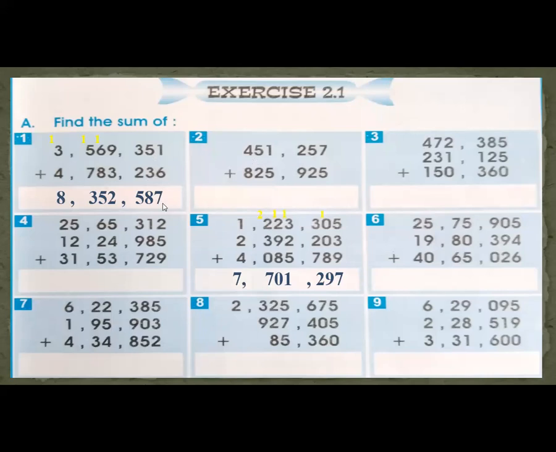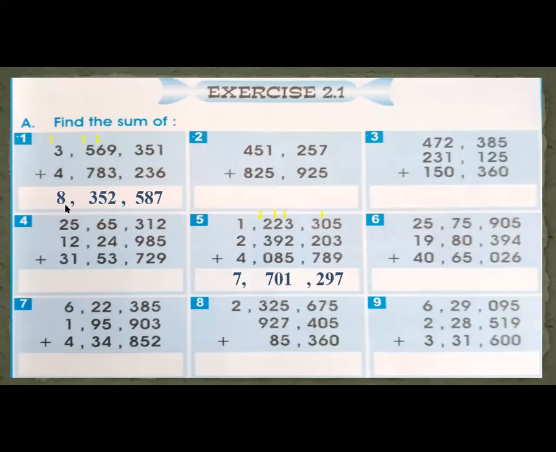6 plus 1, 7. 5 plus 3, 8. 3 plus 2, 5. Now, 9 plus 3, 12 plus 1. Sorry, one carry here. 8 plus 6, 14 plus 1, 15. 5 here and 1 here. And 7 plus 5, beta, answer me in chat box. 7 plus 5, 13, 7 plus 5, 12 plus 1, 13. So 3 here. 4 plus 3, 7 plus 1, 8.